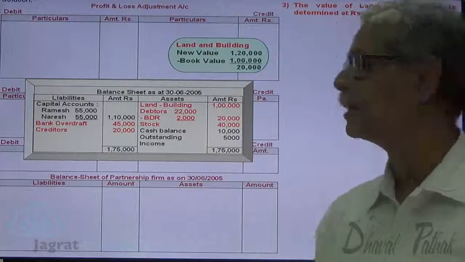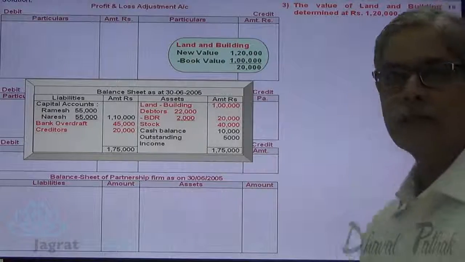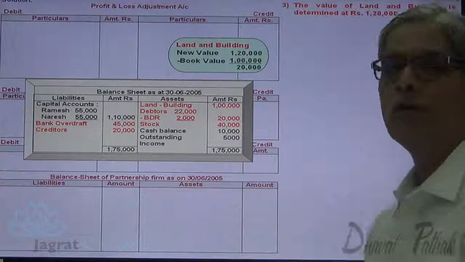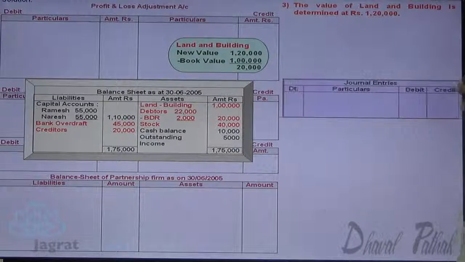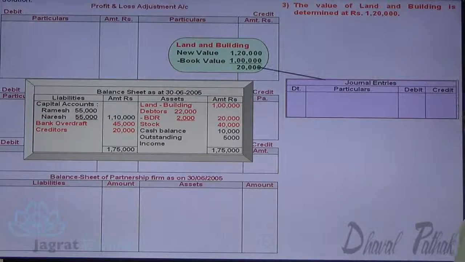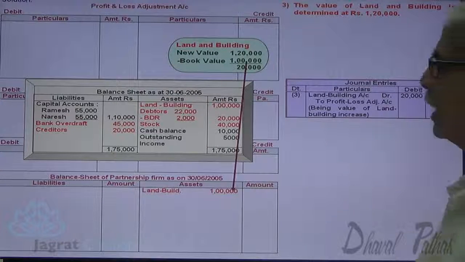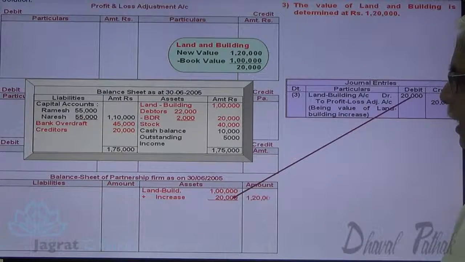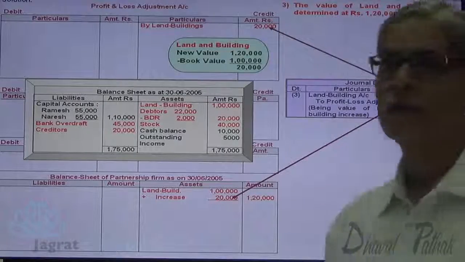So this gain 20,000 is to be credited to profit and loss adjustment account, and the new value of land and building will appear in the balance sheet. Journal entry for that is land and building account debit, profit and loss adjustment account credit. Here 1 lakh, increase in value 20,000, 1,20,000, and gain credited to profit and loss adjustment account.